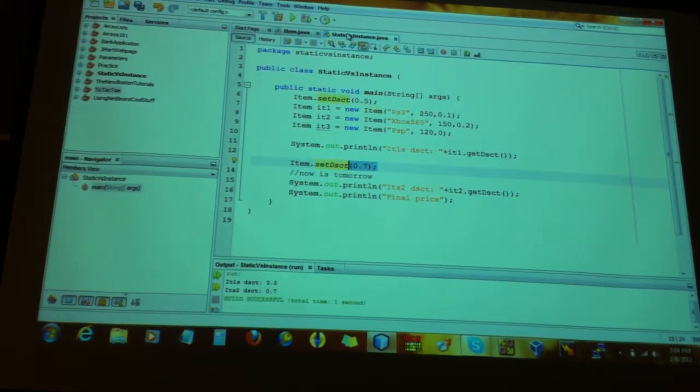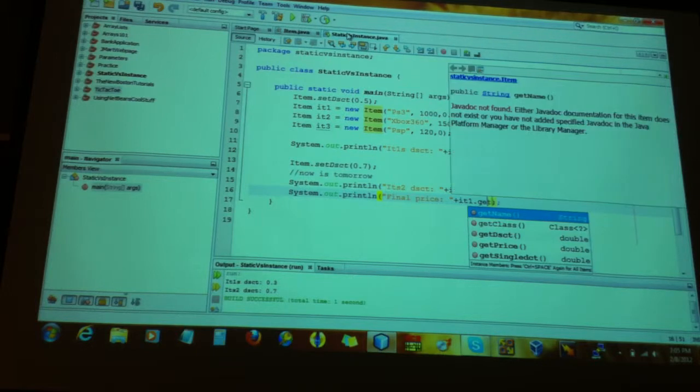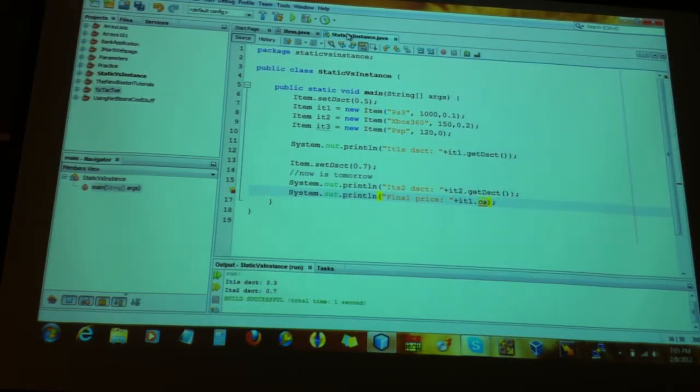Let me put a number we can easily do the math with, say 1,000, to do things fast. So the final price for item 1, for example. What should the final price for item 1 be?